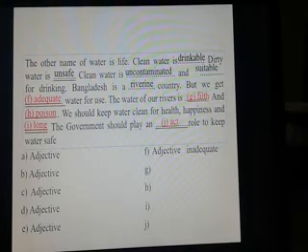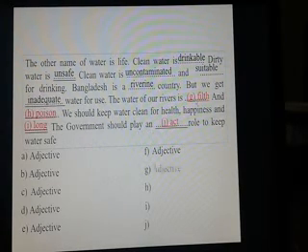The water of our rivers is dash. Here is. You have to transform it into also an adjective. So the word filthy is the adjective form of filth. So use filthy in place of filth.